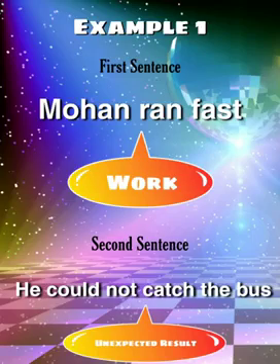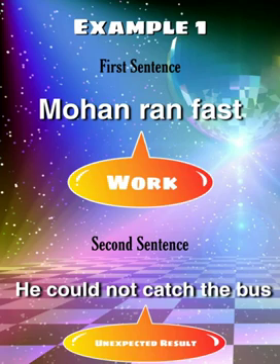For example, let us take two sentences. Mohan ran fast is the first sentence. The second sentence is he could not catch the bus. Unlike last week's example, here the second sentence, Mohan could not catch the bus, is an unexpected opposite outcome.